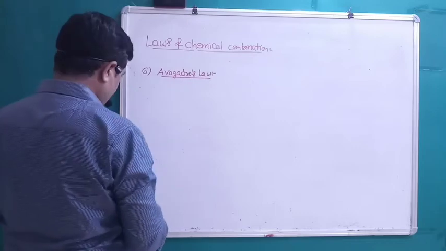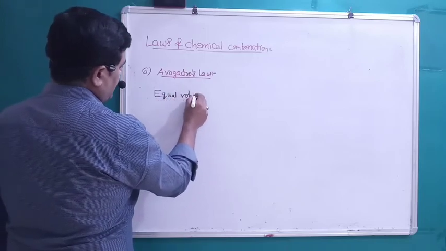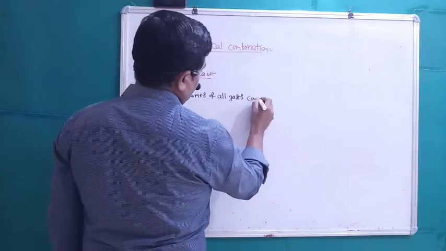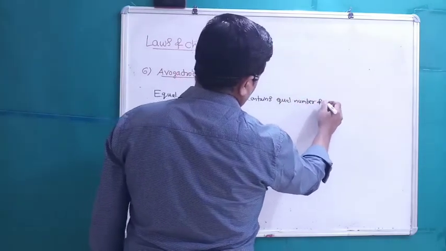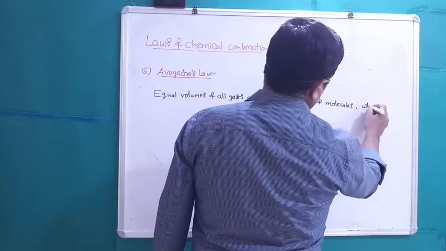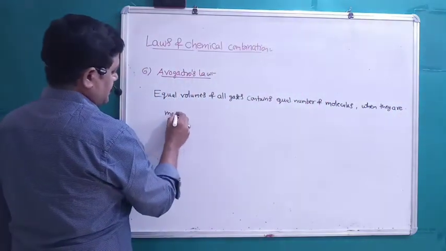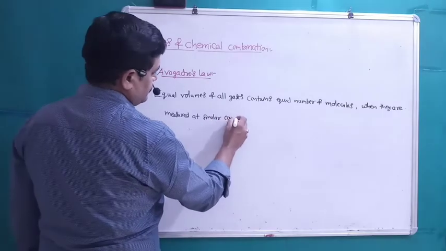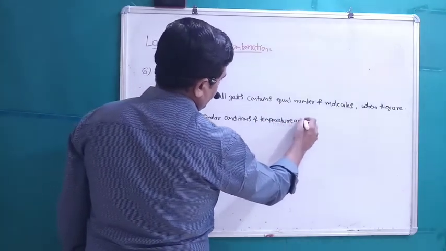Avogadro's law says that equal volumes of all gases contain an equal number of molecules when they are measured at similar conditions of temperature and pressure.